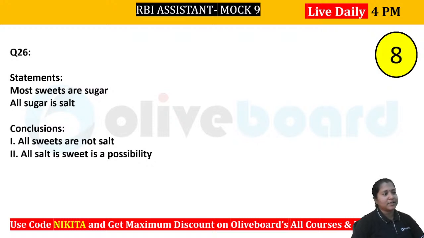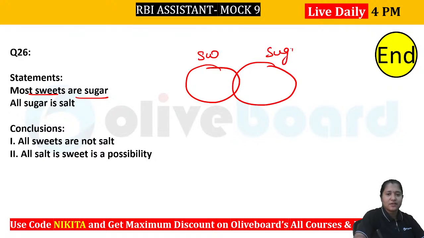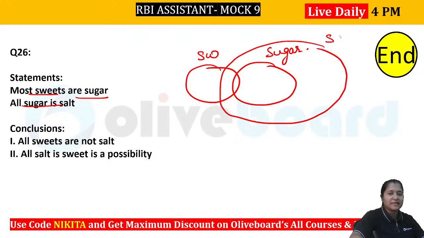Chalo, we'll quickly check what should be the answer in here. Okay, so the time's up, guys. Let's have a look at this one. Most sweet are sugars. Most means some. Okay, so some sweets are sugar. That means, let's say this is your sweet here, this is your sugar, right? So some sweet are sugar. All sugar is salt. So you can see all sugar is salt will be like this. This is the basic diagram that we have.